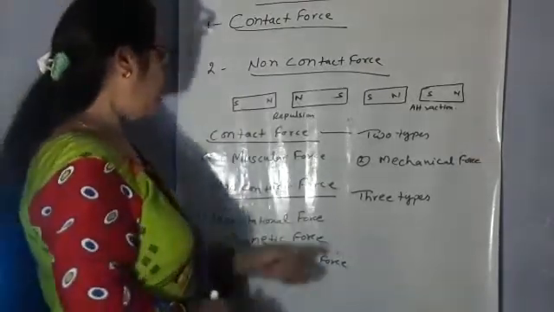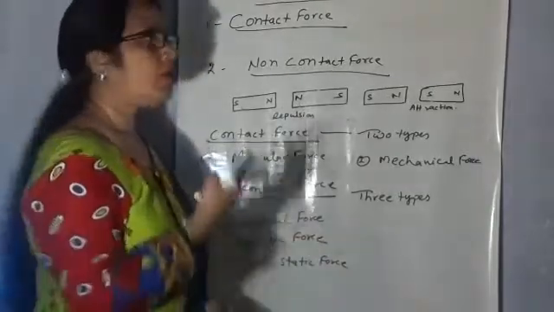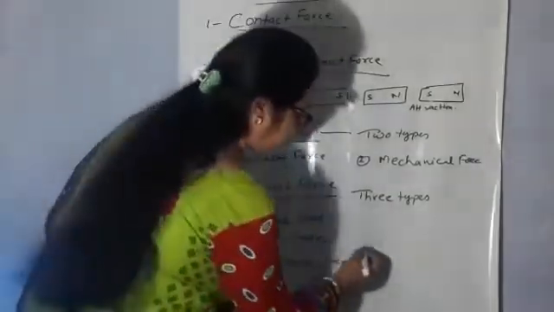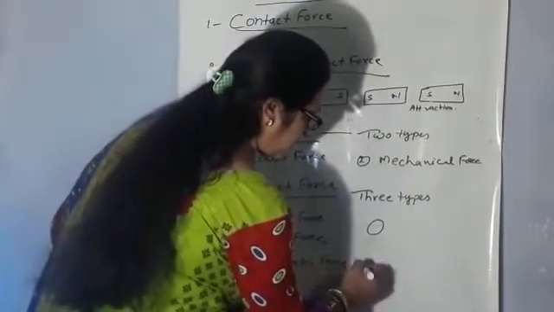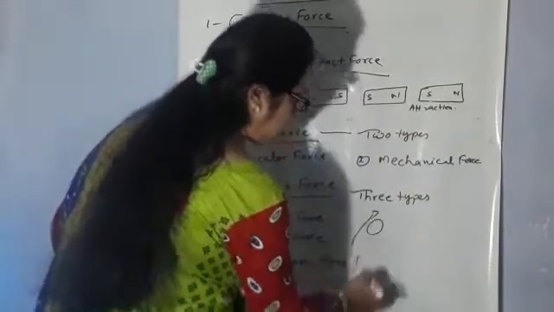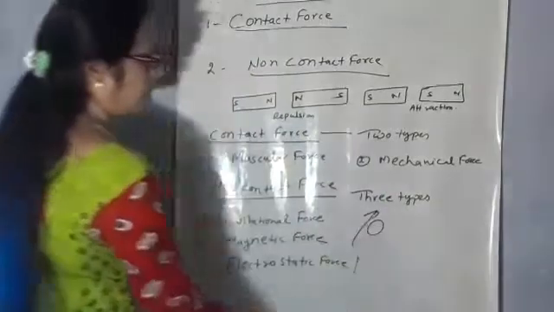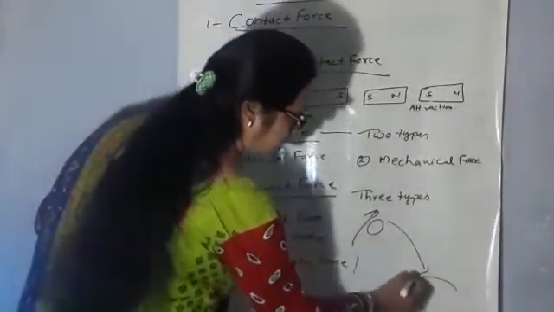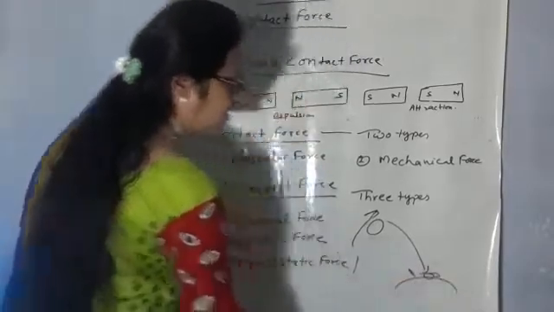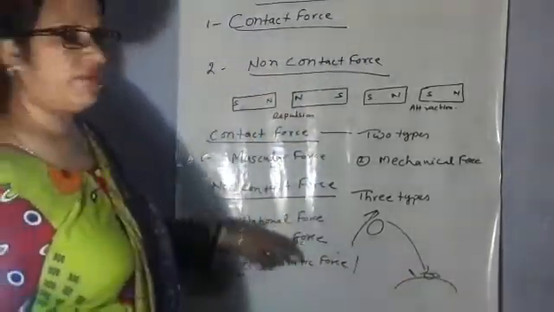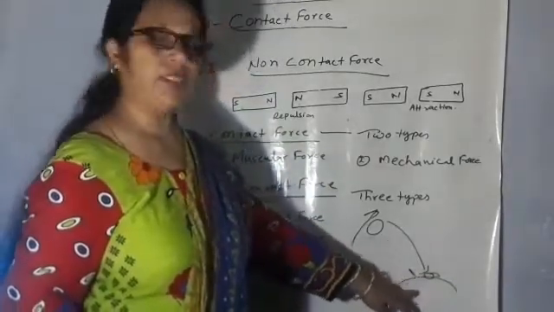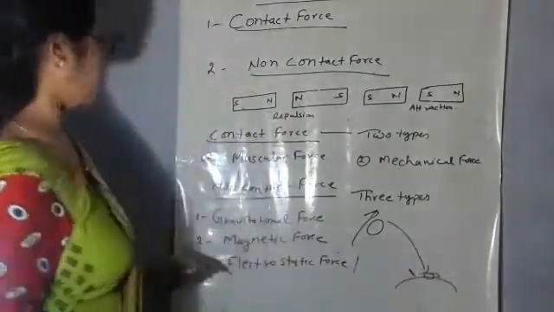For example, when we throw a ball in the air, from here we are throwing a ball in the upward direction, it will come down to the earth just because of gravitational force. Gravity of the earth attracts each and everything towards it.